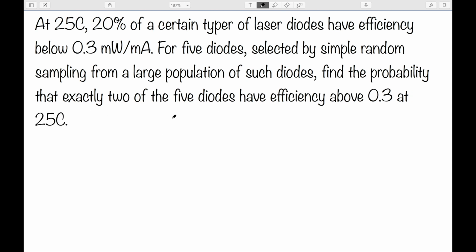This time, we want the probability that exactly 2 of the 5 diodes have efficiency above 0.3. So 2 of them need to be above 0.3, which has a probability of 0.8. 3 of them need to be below, which has a probability of 0.2. And we need to determine where these 2 that are above occur. Do they occur in the first and second spot, the first and third, the second and fifth, etc.? So to figure out how many different ways we can arrange this, we have a total of 5, and we need to pick where 2 of them occur, these 2 that are above. And if we work this out, we get 0.0512.